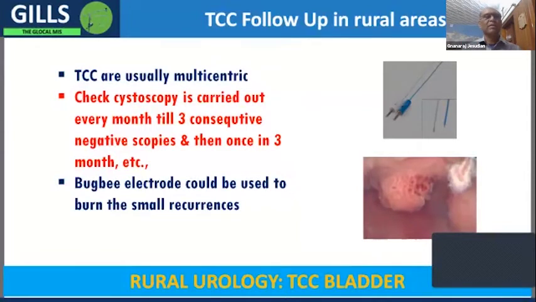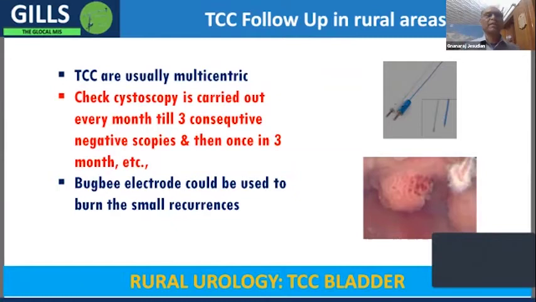All they need is a scopy. And in many instances, when there is a very tiny lesion, we have been able to do the treatment under local anesthesia. So they may not even need big anesthesia. They may not need admission. If they have a small lesion, you can just touch it and vaporize it immediately. So if they're able to come for follow-up, then it is almost 100% cure rate, I can say.